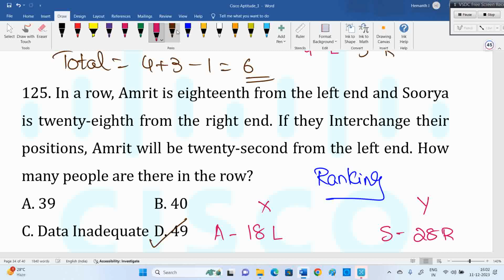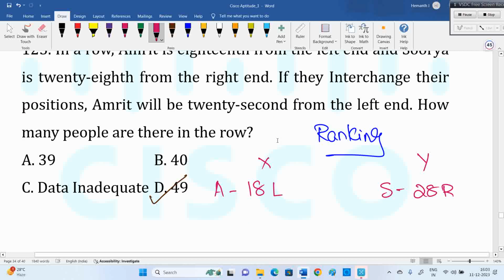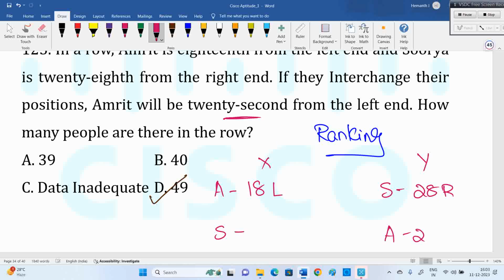Now they exchange the seats after a break. Seats are permanent; persons can exchange. Amrit came here, Saurya went there. Now Amrit is 22nd from the left hand.